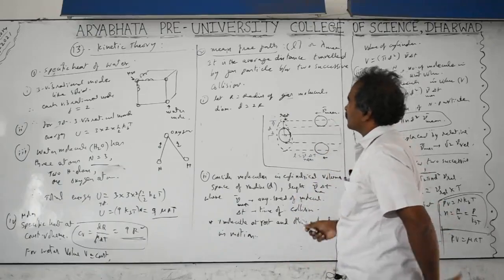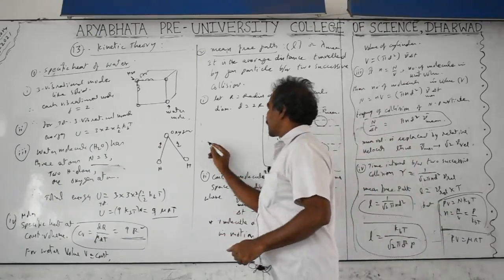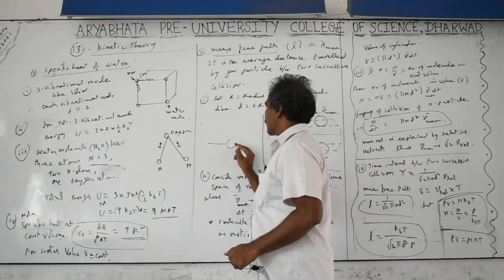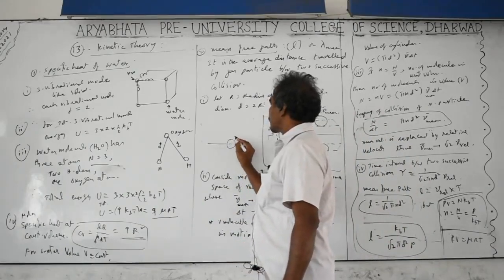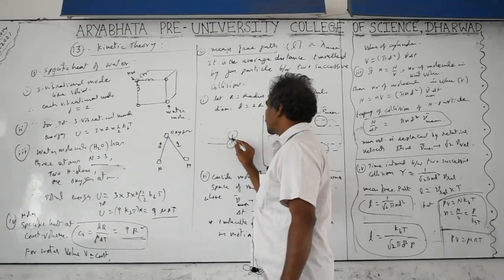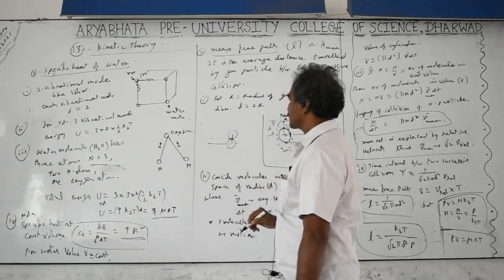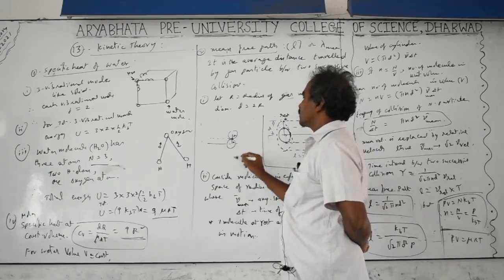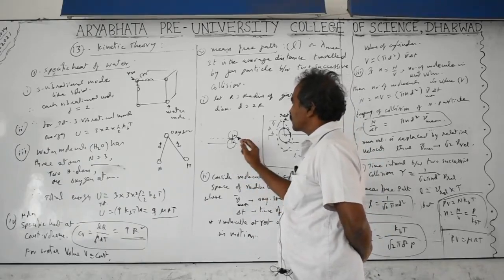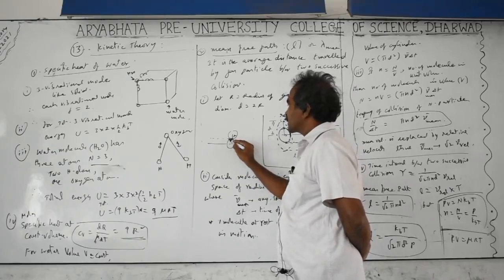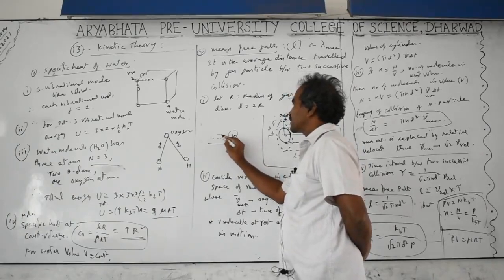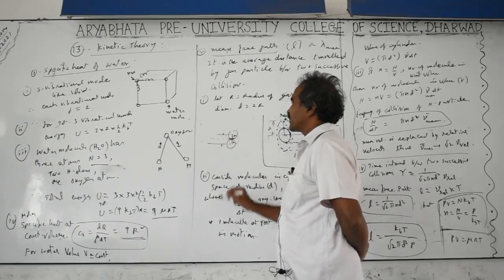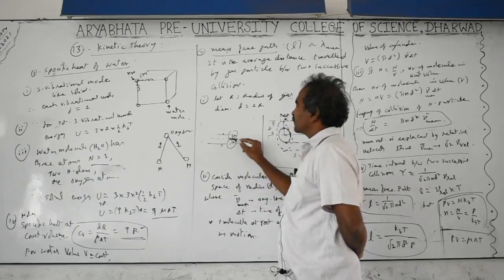If you want one molecule to hit another traveling molecule, with this as one molecule and this as its center point, the other molecule has to touch it. The distance from center to center should be at least 2 times the radius. We are taking approximately the same size molecules, so R and R gives 2R at least. If you play carom, to hit the coin with the striker, the surfaces should touch. That means the perpendicular distance between the two paths or velocities should be at least 2 times the radius, or R1 plus R2 otherwise.